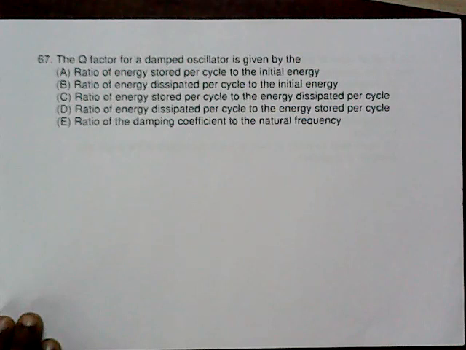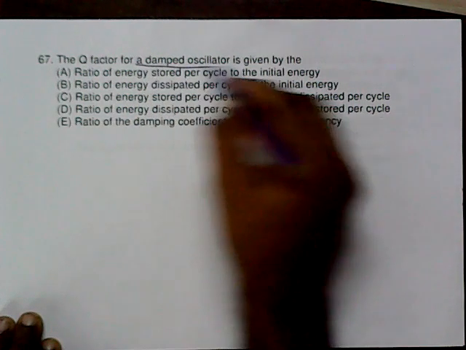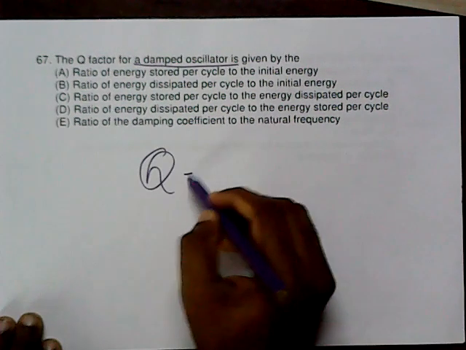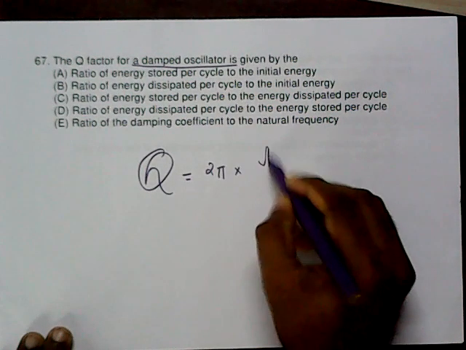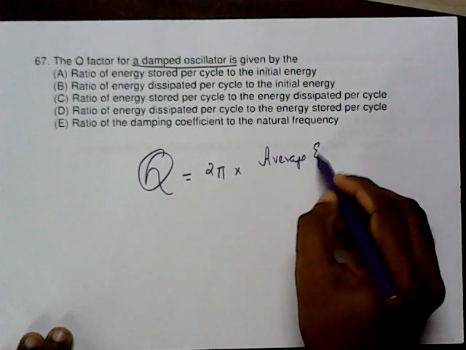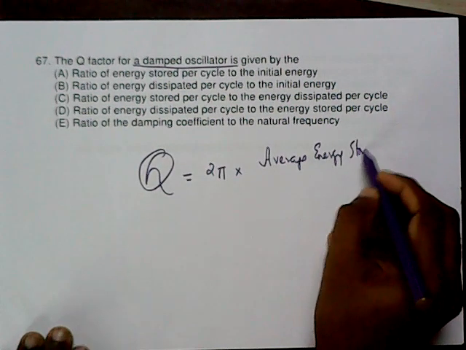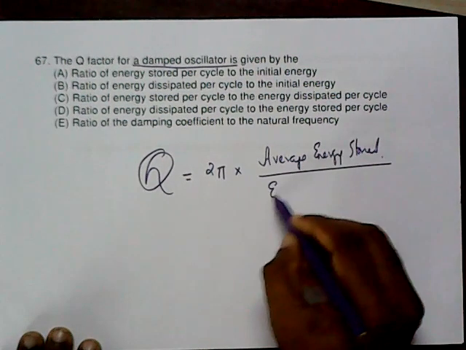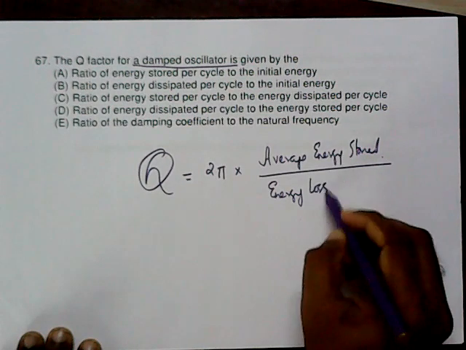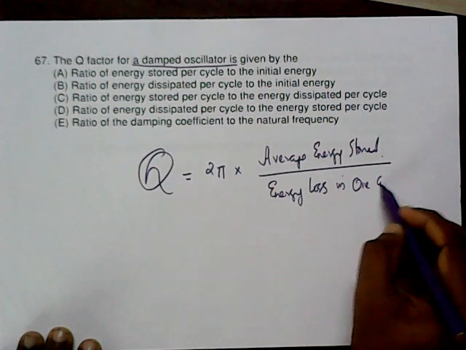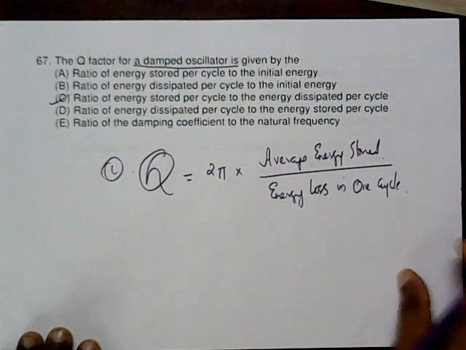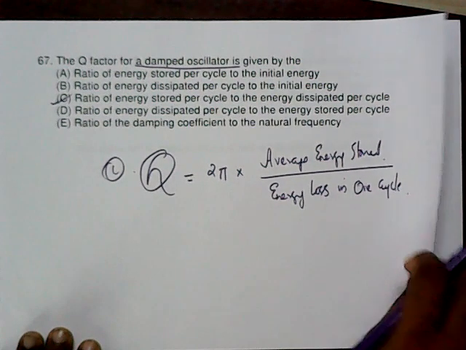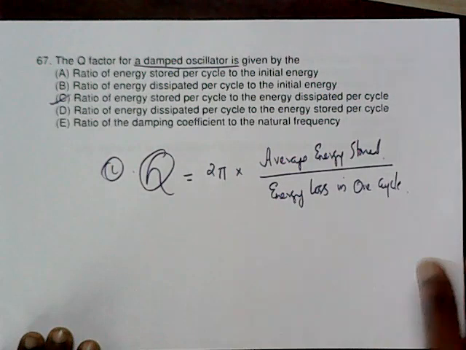Number 66, the quality factor of a damped oscillator. Keep in mind, we can define the quality factor as equal to 2 pi into the average energy stored, divided by the energy loss in one cycle. So it is a simple formula, and you get the answer as C. Keep in mind, it is a very good concept, even applicable for our AC circuit also. Number 68.